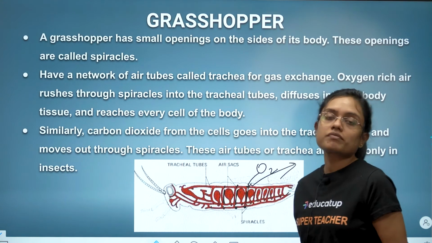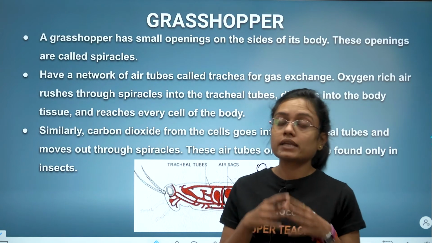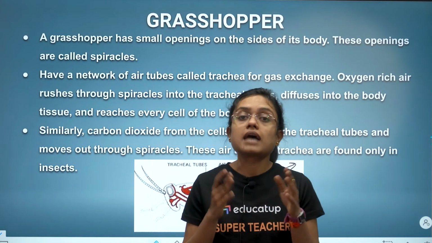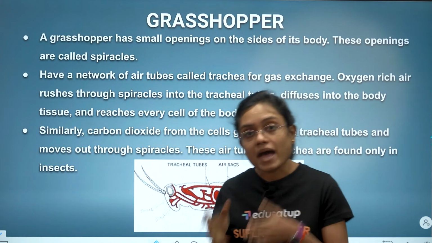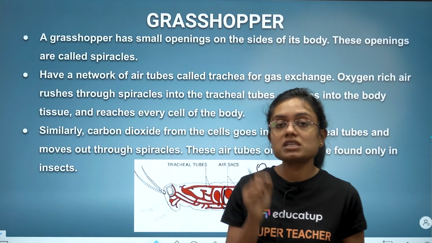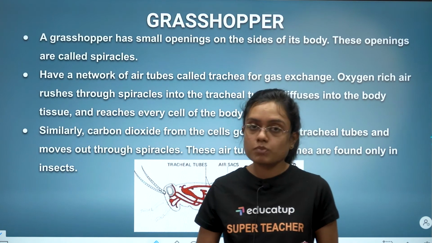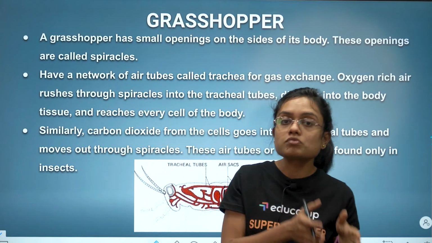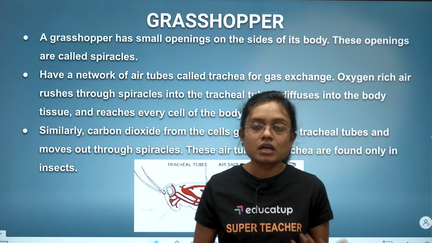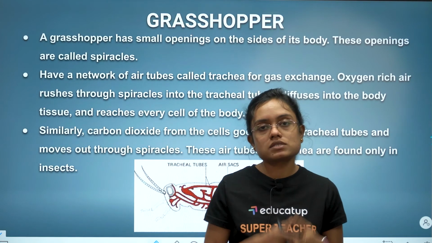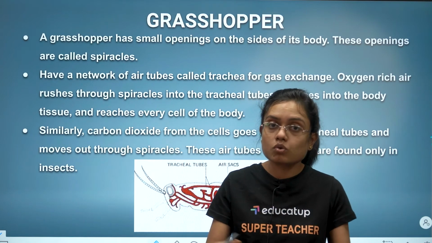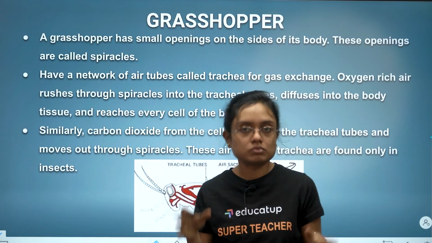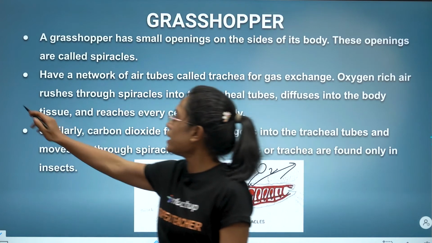So in case of grasshopper, if somebody asks you how grasshopper respires, the answer is grasshopper respires through spiracles, which are very small and minute openings on its body. Spiracles are attached to tracheal tubes, like we have trachea or windpipe. It has tracheal tubes through which oxygen goes in, carbon dioxide comes out. All right. Now let's move ahead.